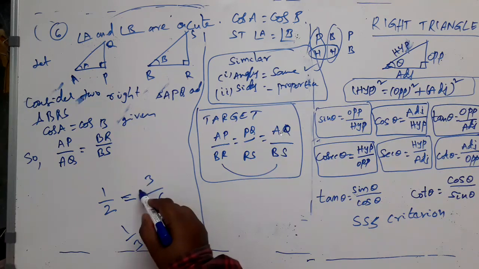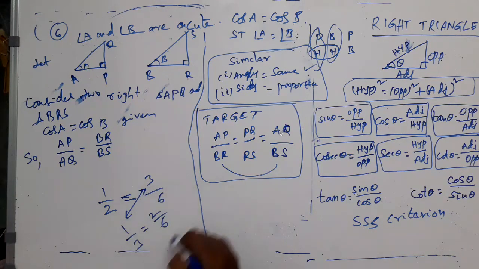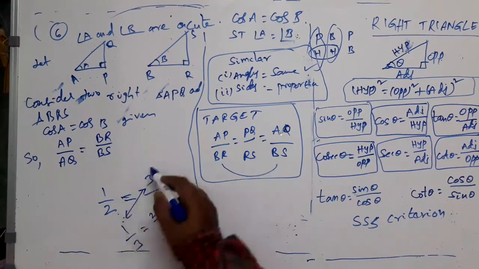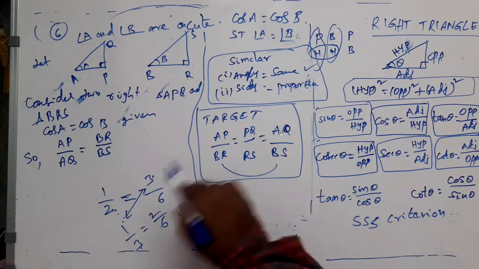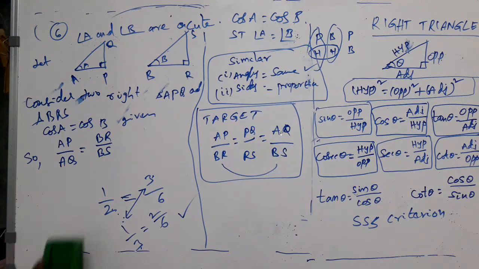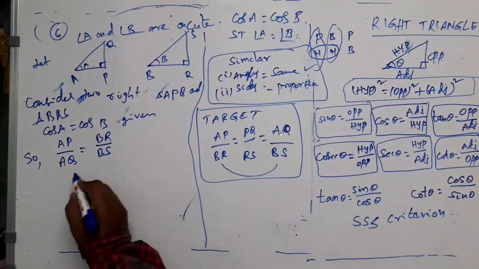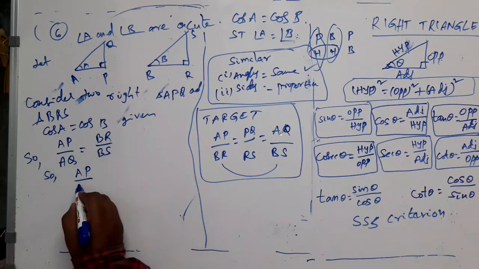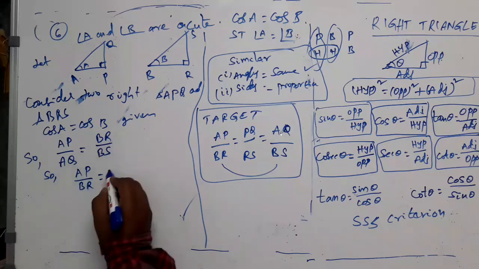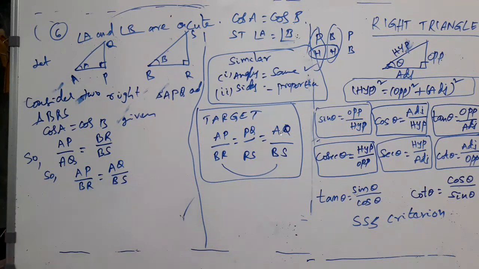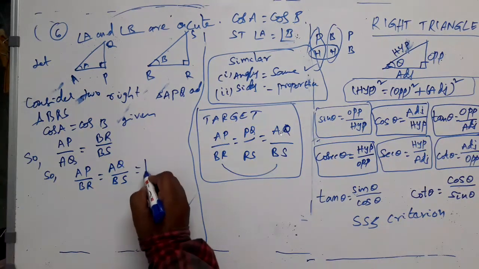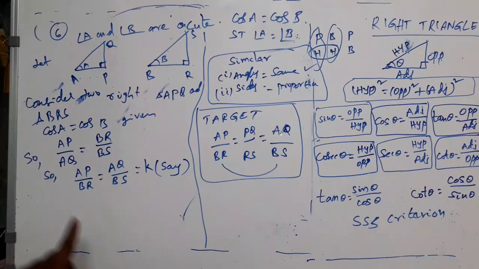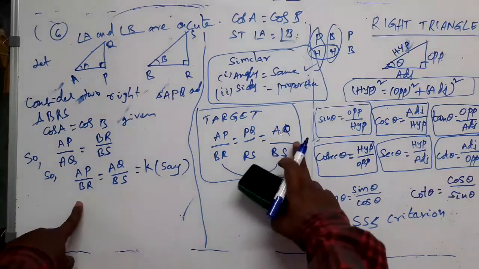But have you observed that I can get this relation from this? How? By interchanging these two positions. 3 I can write here, 2 I can write here. 1 by 3 is equal to 2 by 6. That's what I have written here, is it not? In the same way, I will write here. I bring this to the denominator here and I bring this here: AQ divided by BS. Let us say some constant K. Have you observed this? AP by BR is equal to AQ by BS.